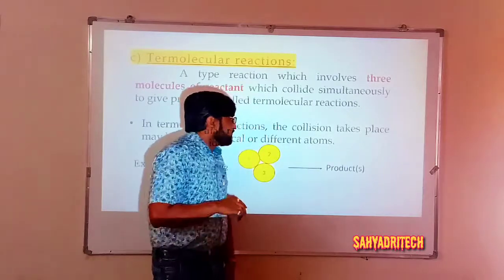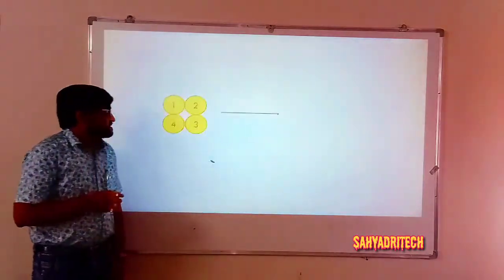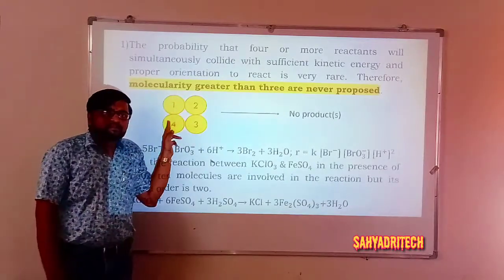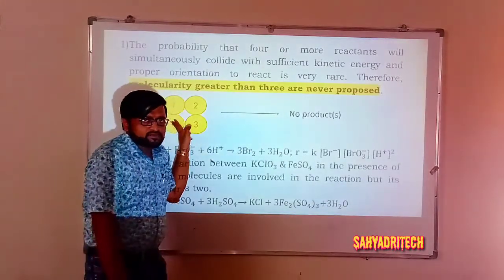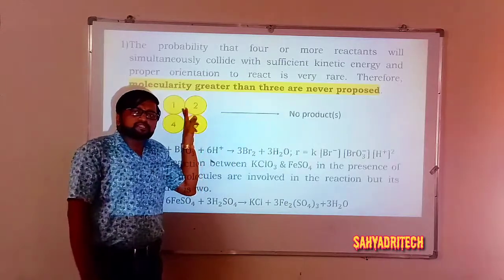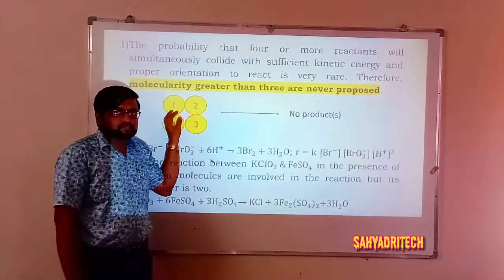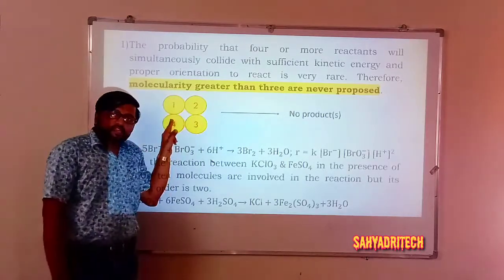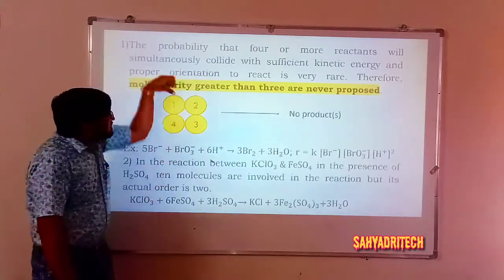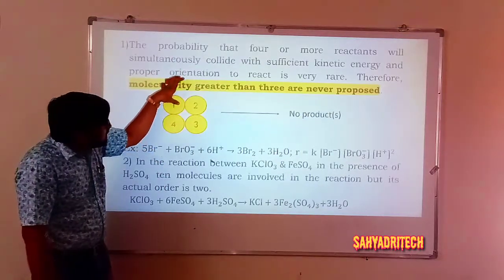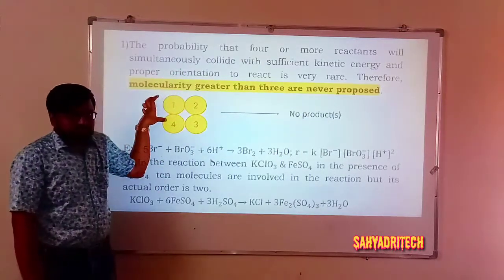If I consider more than 3 reactant species, say 1, 2, 3, 4. According to collision theory, all reactant species are considered as spheres. So I have considered a spherical shape for the reactant molecules. If I consider 4 reactant species, what happens? Say the first reactant molecule can collide with the second and fourth.